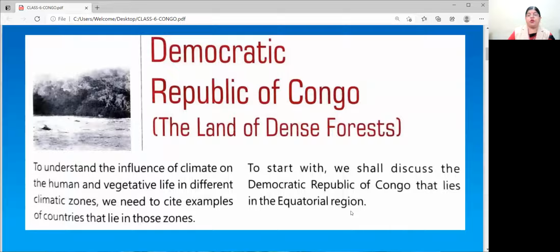To understand the influence of climate on the human and vegetative life in different climatic zones, we need to cite examples of countries that lie in those zones. To start with, we shall discuss the Democratic Republic of Congo, that lies in the equatorial region. Which region is it lying in? It is lying in the equatorial region. So we have taken the country Democratic Republic of Congo.